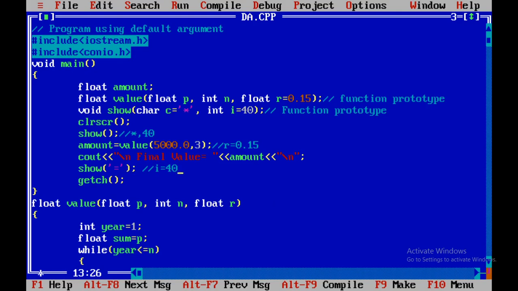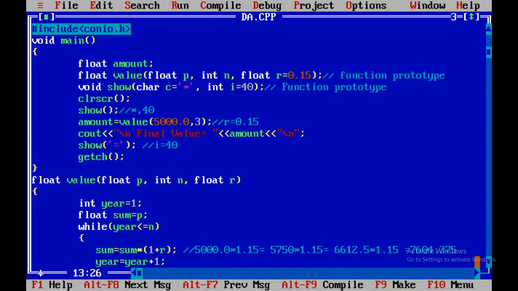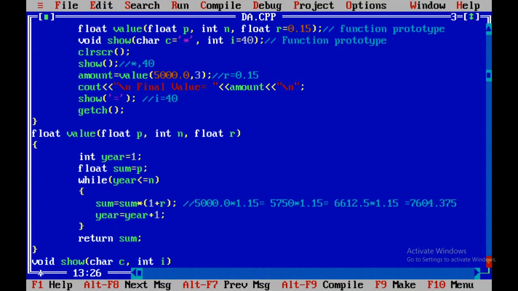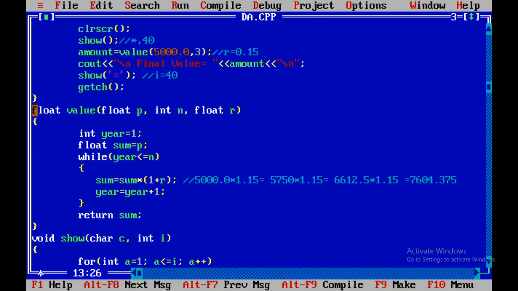Let us see what the code for value is. Okay, the return type is float, value is the method name, float p that is the principal amount, int n that is the number of years, float r that is the rate of interest. Remember, here do not specify the default value at the time of function definition. Only in the function declaration you have to specify default values, not in the function definition, right?